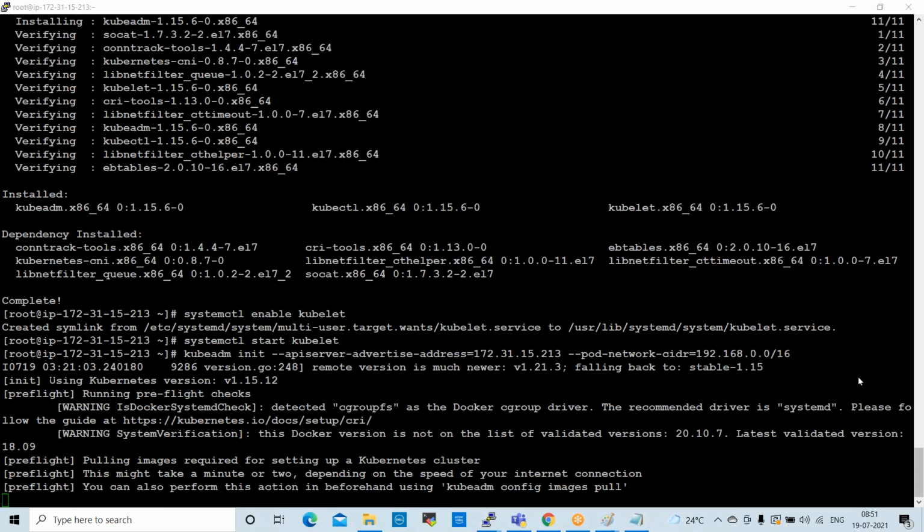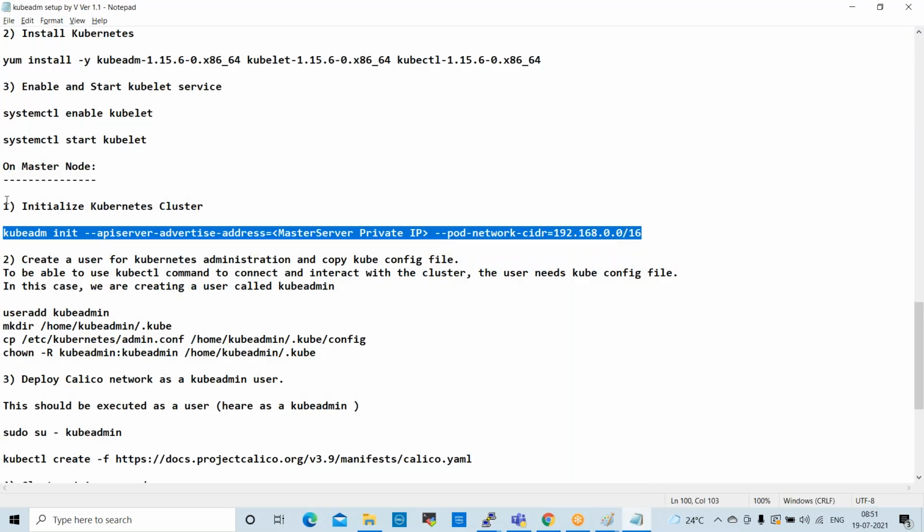These commands are applicable to all the environments. Whatever environment you set up, these commands are required. Any environment, if you use kubeadm, all these commands are required. So this command we need to execute on only master, right? So initialize Kubernetes cluster.